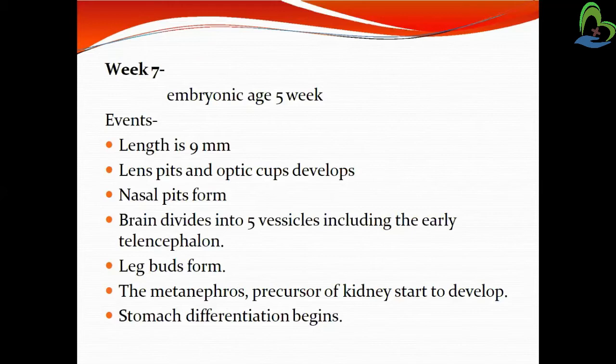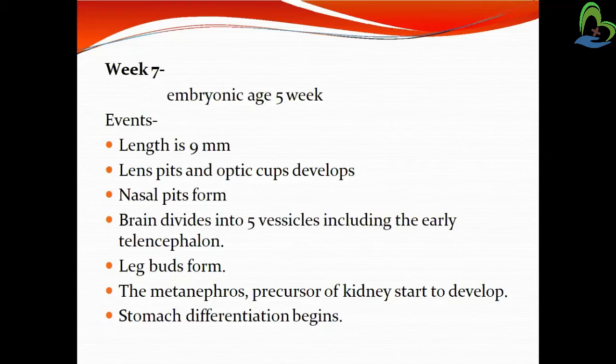Then leg buds also form, and the metanephros, the precursor of the kidney, starts to develop. Stomach differentiation begins.